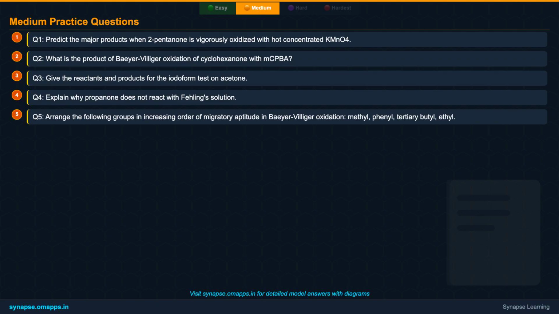Alright, it's time for some medium-level challenges. These 5 questions will test your ability to apply Popoff's rule, understand different reagents, and predict reaction products. Read them carefully, consider the conditions, and work through your answers. Feel free to review the previous slides if needed. You've got this.